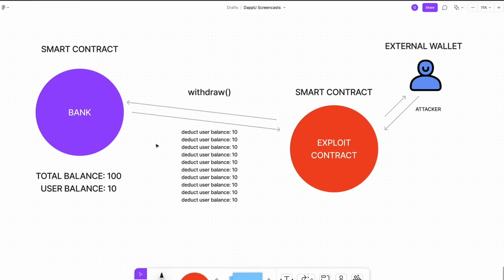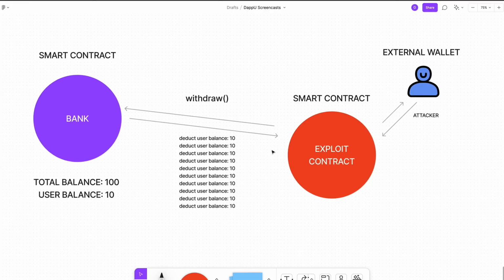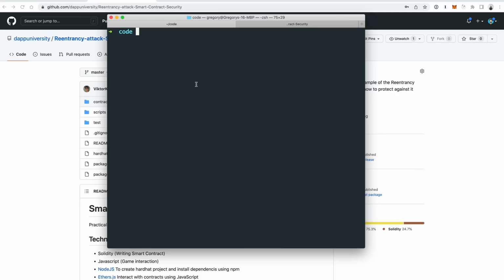So that's just a high-level overview of what it looks like. Let's go ahead and jump into the code so you can actually visualize this, see how it works, see if your smart contracts are potentially vulnerable to this and how you can fix it. Now let's grab the coding solution for this project so you can see how reentrancy attacks work. So head on down to the description below this video.